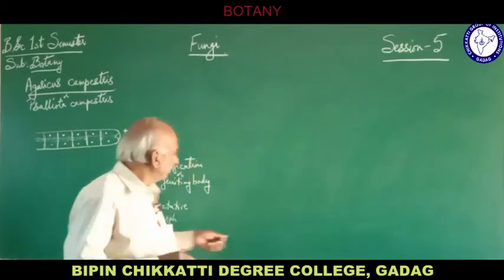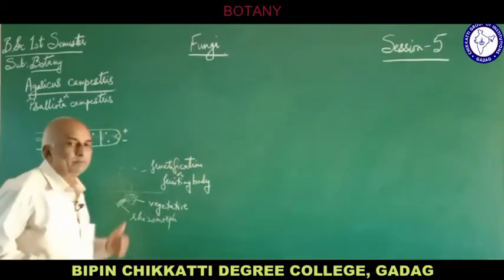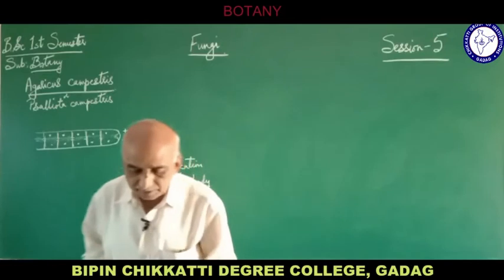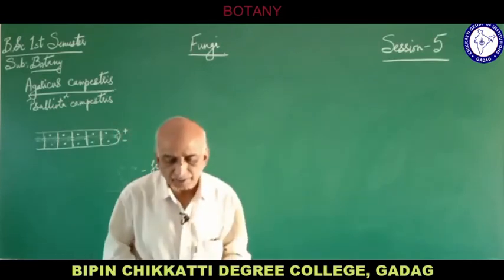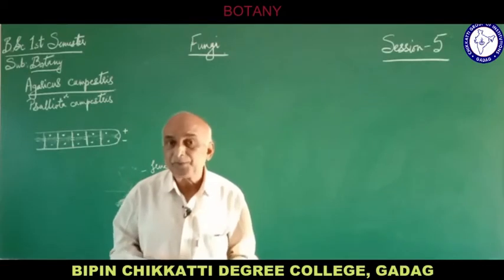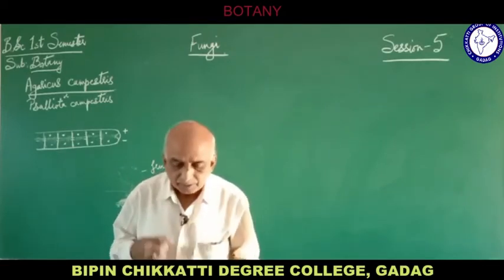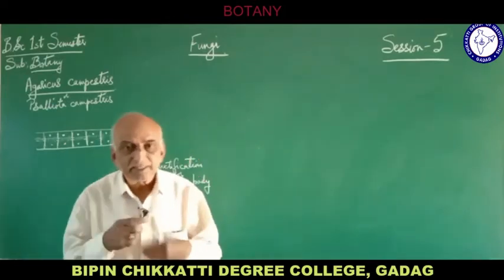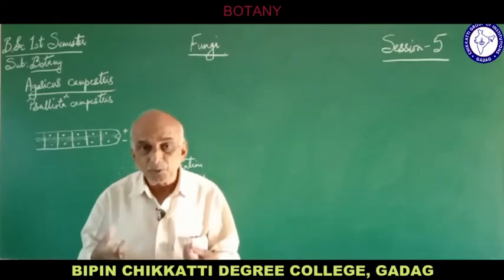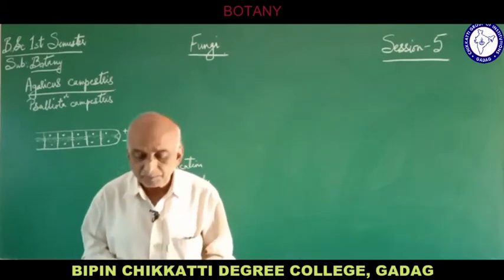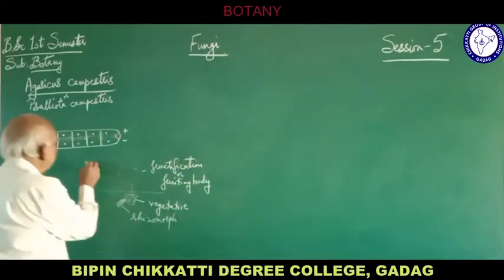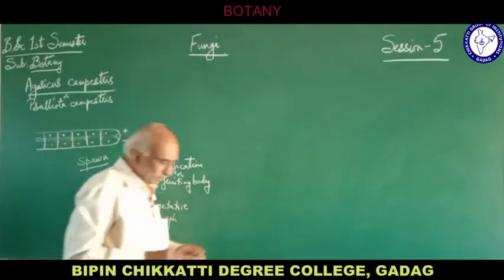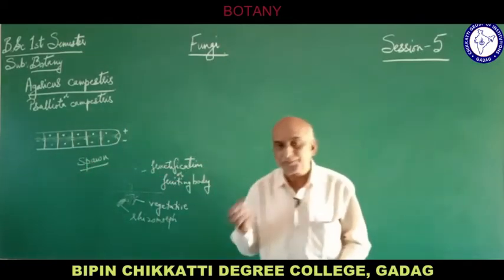So these rhizomorphs which are present, and usually the complete mycelium, vegetative mycelium, including the rhizomorphs, is present in that substratum under the soil, except the fructification, other than the fruiting body. So this thick mass of mycelium which is somewhat tangled with each other, and which is somewhat woolly in nature, that woolly mass of mycelium is known as spawn. So this spawn will then give rise to the fructification.